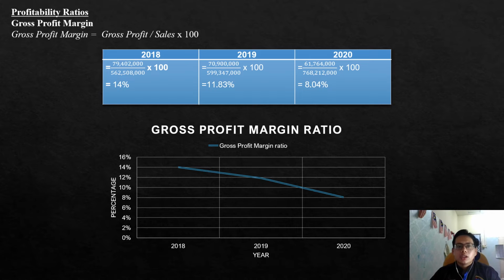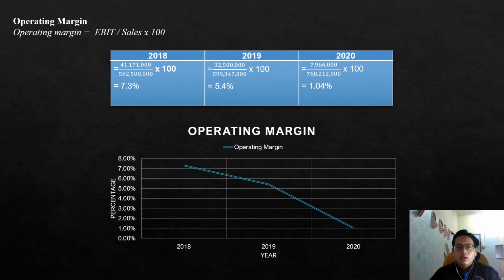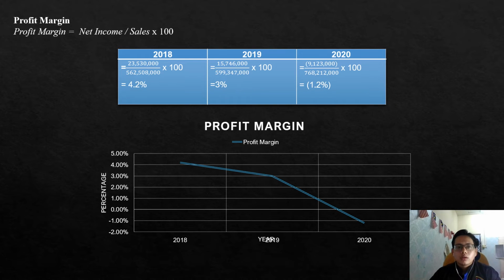Next one is the profitability ratio. The first one is the gross profit margin. It shows a negative growth from 40% going down to 8.04%. The operating margin also shows a decline pattern, starting with 7.3% in 2018 to 1.04% in 2020. Their profit margin also shows a decline pattern, which starts from 4.2% in 2018 to negative 1.2% in 2020.